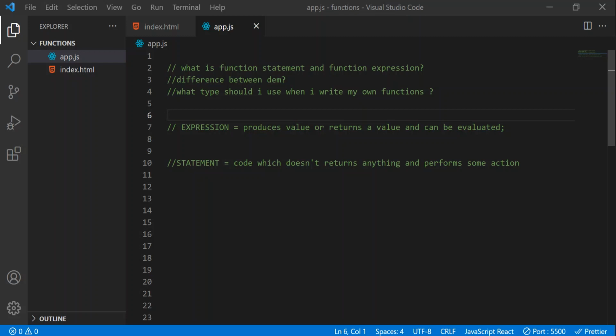Also, in the last video we learned about what functions are, how to create functions, what function parameters and arguments are, and what the return statement is, all those things. If you have not seen that video, please go and watch that, and then you can come back to this video.